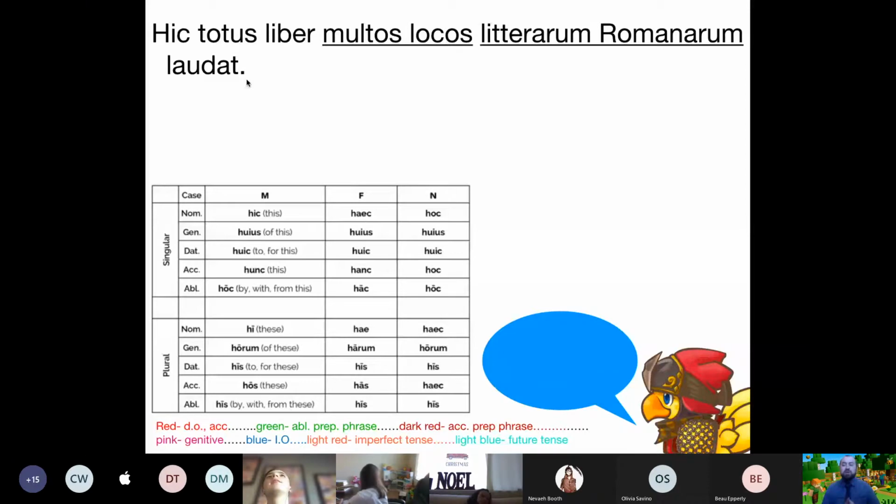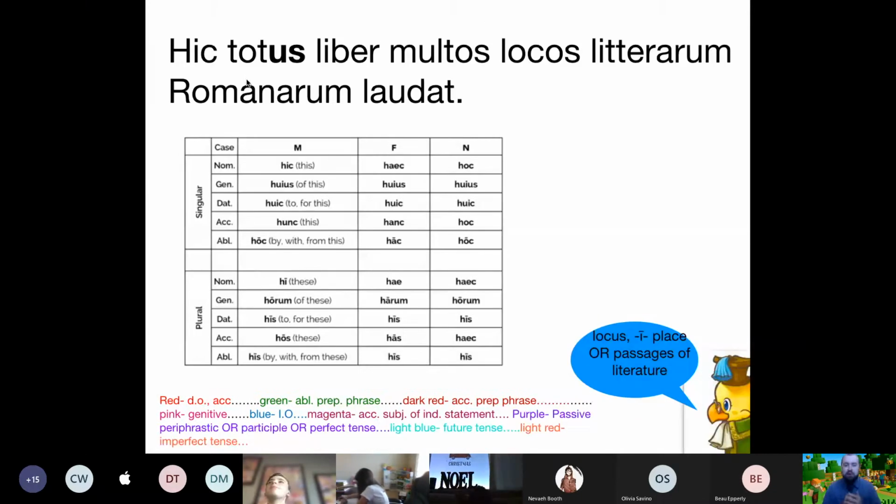All right, this first one's not too bad. It's number 2 and 3 that are really nasty. But: Hic totus liber multos locos literarum romanorum laudat. I want to hear from people, but real quick, I'll just put the hic, haec up there. And then locus is usually going to be place, as in location. But our dictionary entry tells us in the context of talking about literature, it can be a passage of literature. Does anybody want to share their translation of this one? I do. Yeah, go ahead.